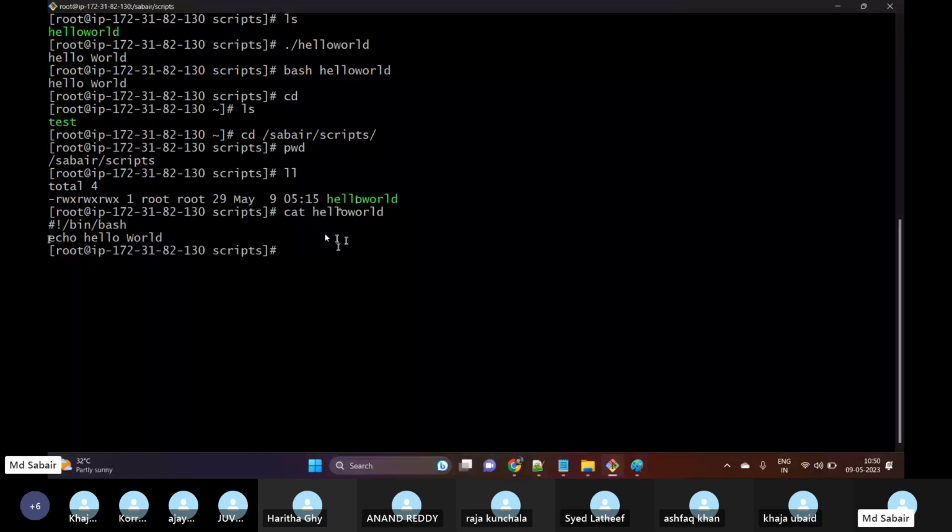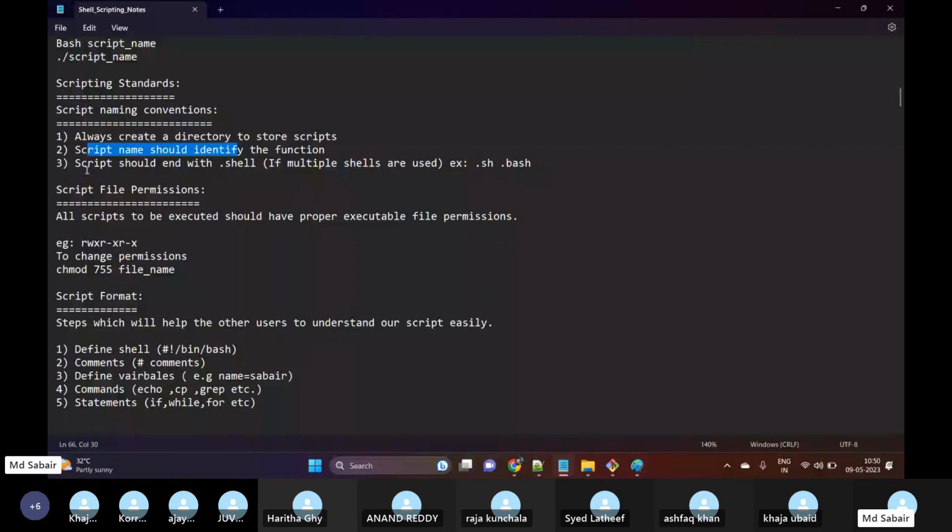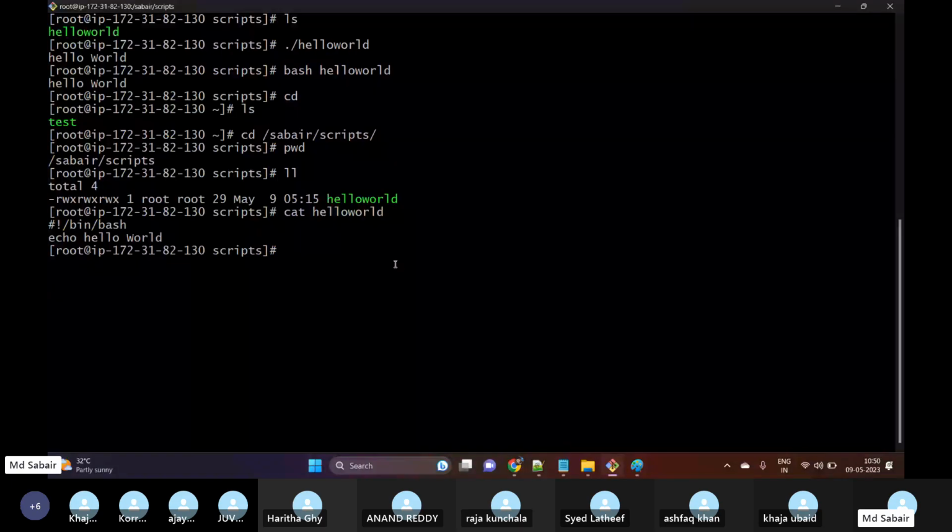And then we have the third one: the script should end with .sh. For example, the shell I'm using right now is the bash shell. This is my script name, but I haven't given any extension over here. What is generally recommended is to always provide an extension with the specific shell which you are using, meaning hello world dot bash.